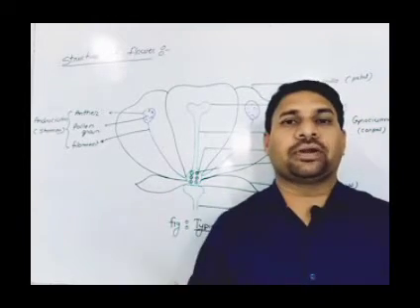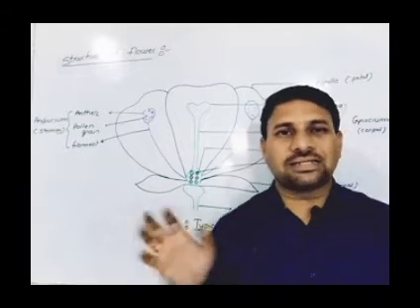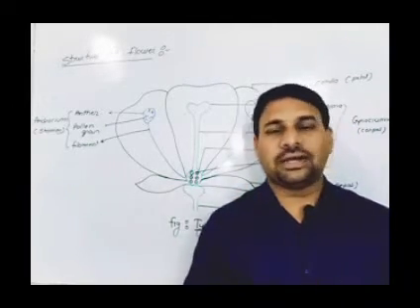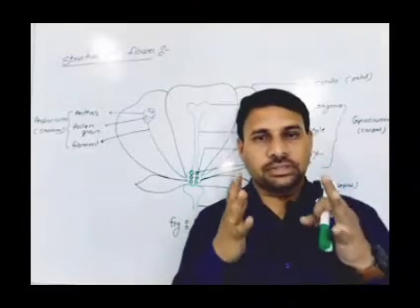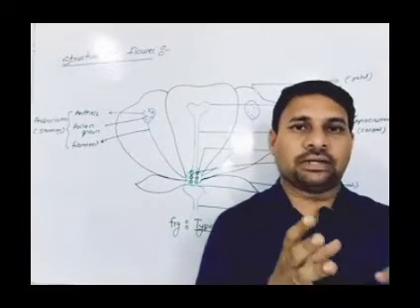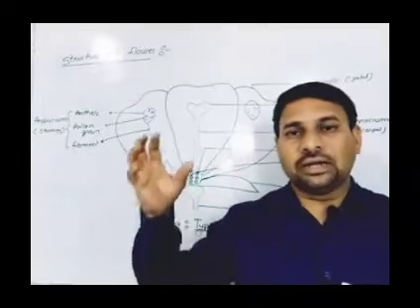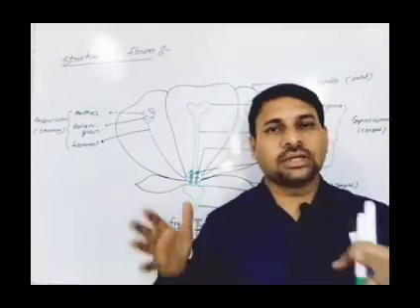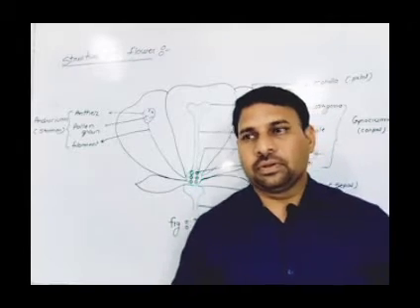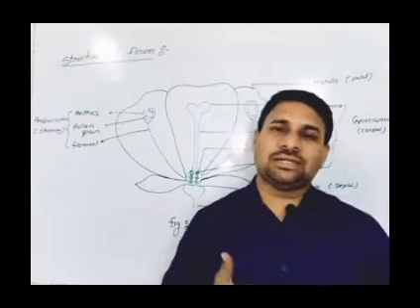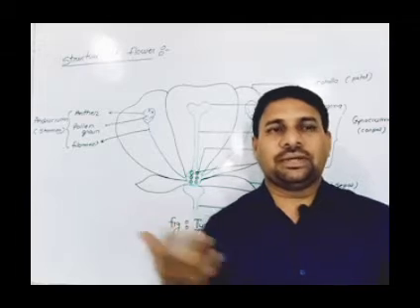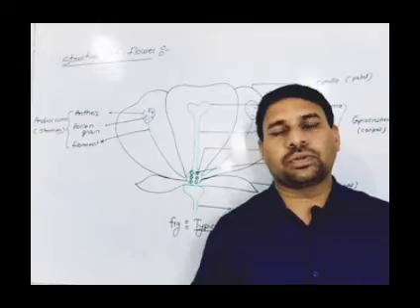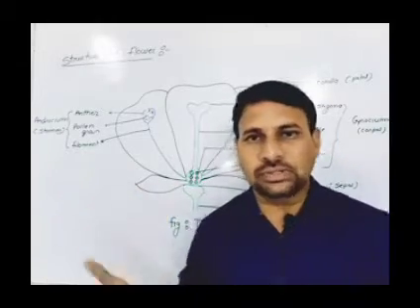So we see here the accessory whorls and essential whorls, what they are and what the use of these whorls is.